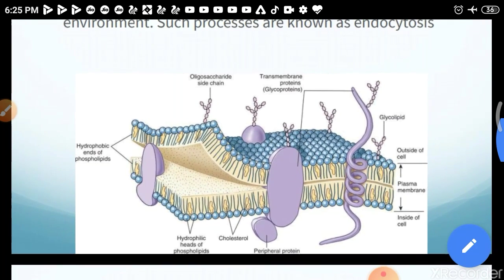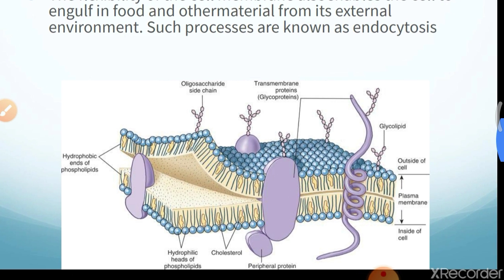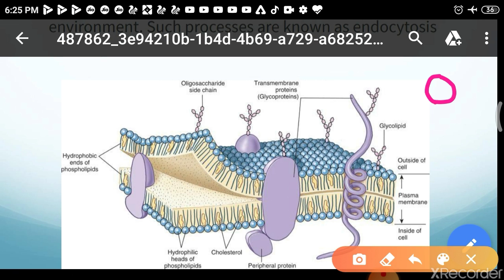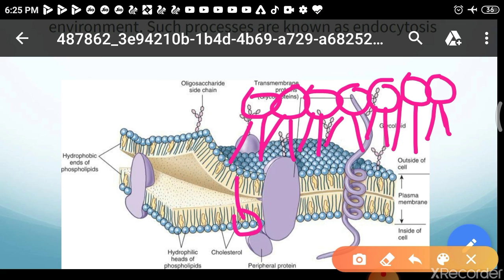Here you can see the structure of the plasma membrane. If I magnify it, it looks like this. Here you will see the structure: these are the lipid molecules, arranged like this. The first layer is lipid molecules, and here also lipid.